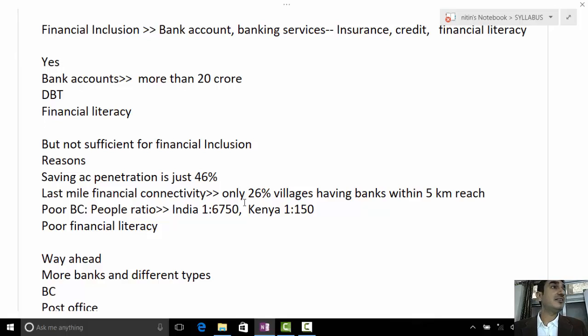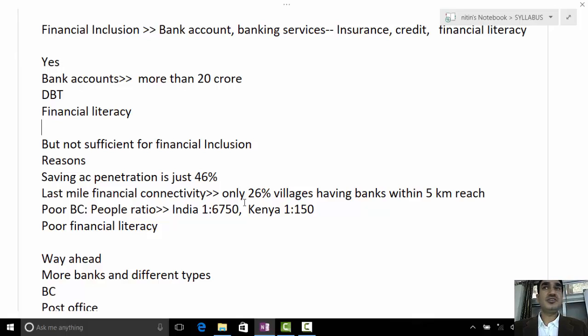Thirdly, regarding banking correspondents. Banking correspondent is a way to bring banking services and facilities to the doorstep of the people, even in the hinterland. But again here the problem is the high banking correspondent to people ratio. Sorry, high ratio. Right, so there are fewer banking correspondents in comparison to the high number of people.